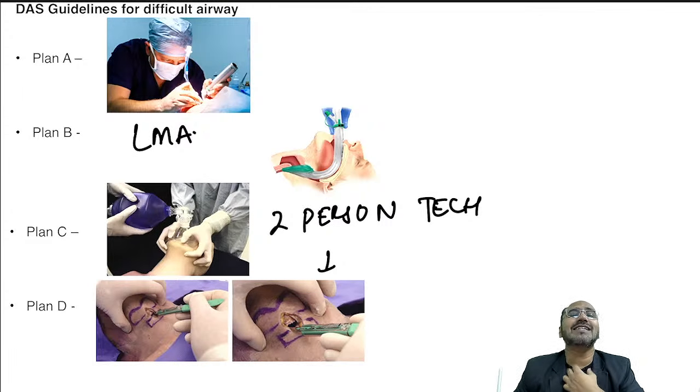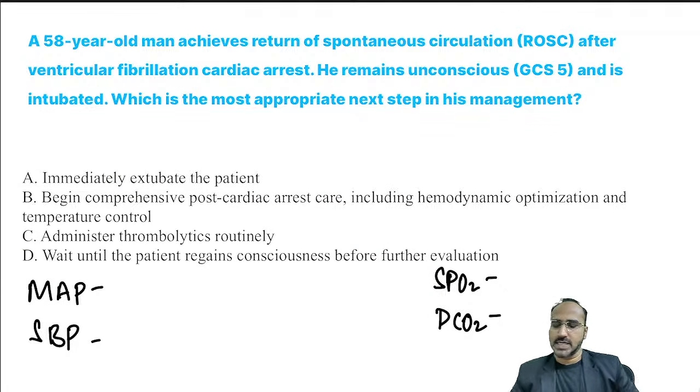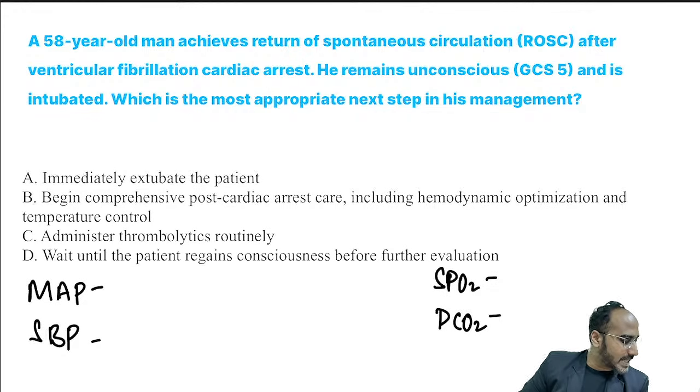If there is any secretions in the trachea or in the lungs, you can easily do suction. It can be used for pulmonary toileting also, right? And remember, it bypasses any upper airway obstruction. This is the function of the tracheostomy tube. This tracheostomy tube comes with a cuff, which is similar to the cuff of endotracheal tube. It provides a seal and prevents aspiration risk. This cuff.